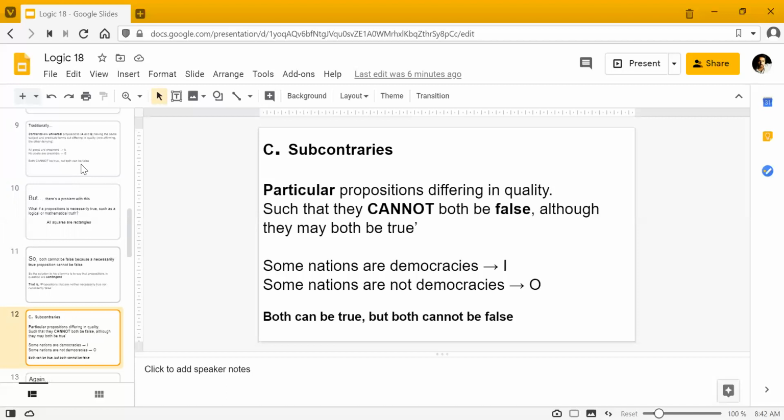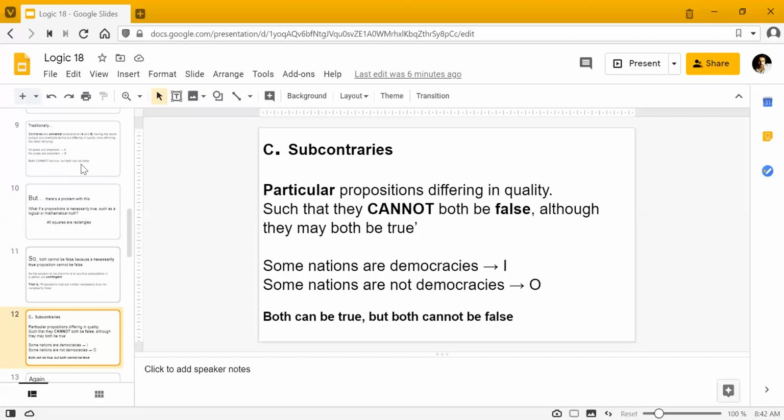In this, we are saying that both cannot be false, although they both may be true. So look at this example. The I and O propositions would be subcontraries because both I and O are particular and differing in quality. One is affirmative and the other is negative. So some nations are democracies, some nations are not democracies.